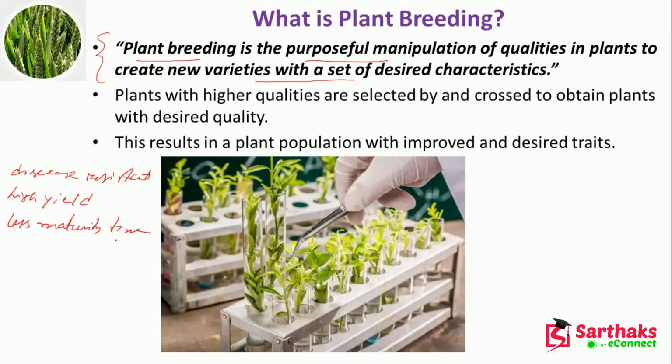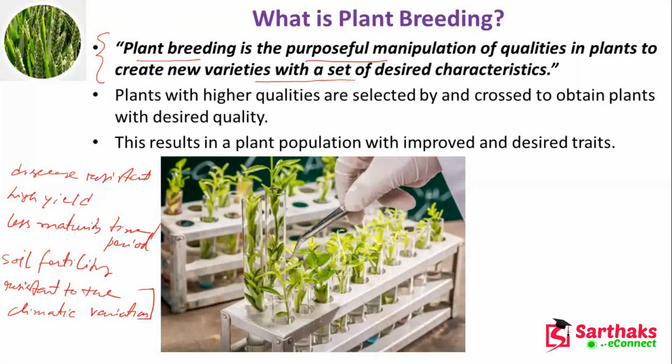Less maturity period, I can say. Another thing, soil fertility, they are maintaining the soil fertility. And another thing, they may be resistant to climatic variation, or they can grow in adverse climate. So all these are the good qualities of each plant, and all these good qualities we are incorporating in a particular plant, in a particular breed. So that is called plant breeding, right?